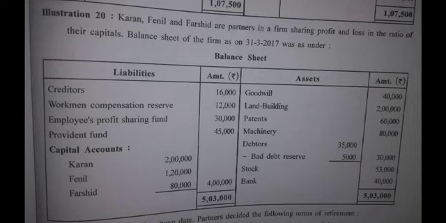So 2 lakh, 1,20,000 and 80,000. What do they have in common? The 4 zeros. Yes? So the 4 zeros will be removed. What remains? It is 20, then 12 and then 8. 20, 12 and 8 all appear in the table of 4. So the ratio will be 5:3:2.